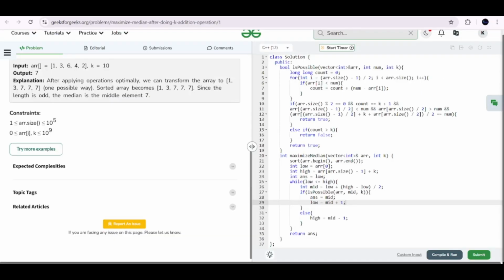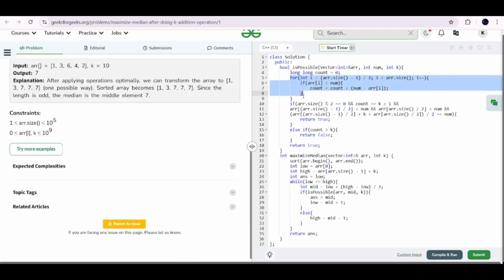Before going to the time and space complexity, let me first show you the code. As I told you, this is the isPossible function. I will do the isPossible function first. It is counting the number of increments. It will be given an array, the targeted median, and k.